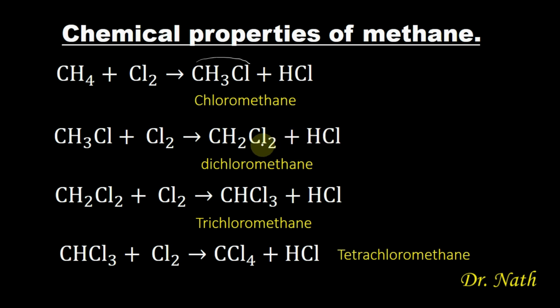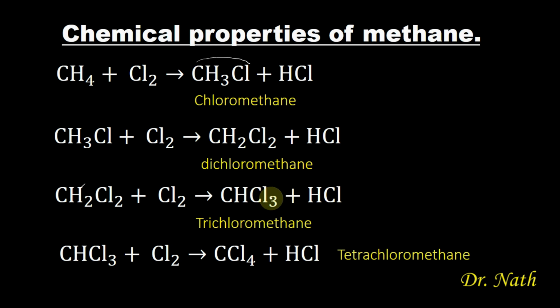Also, in the presence of more chlorine molecule, this dichloromethane that has been formed will further undergo a substitution reaction with chlorine as represented here. So this is the dichloromethane that has been formed. It will now further react with chlorine to form trichloromethane. So it has displaced one hydrogen from this dichloromethane already to form trichloromethane, and hydrogen chloride, which is formed alongside.